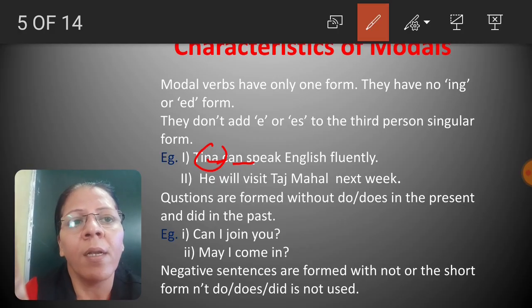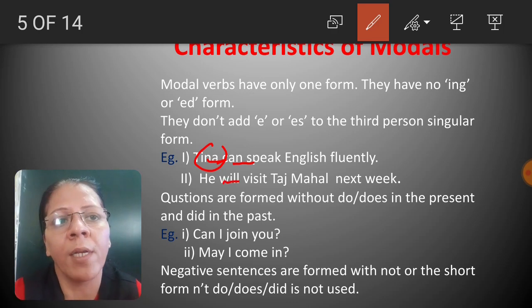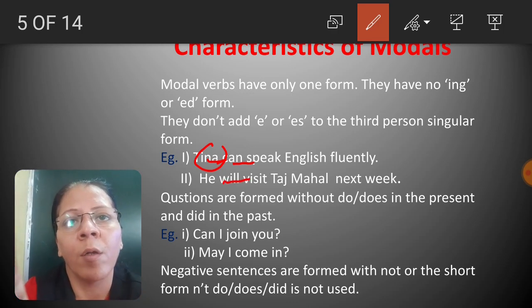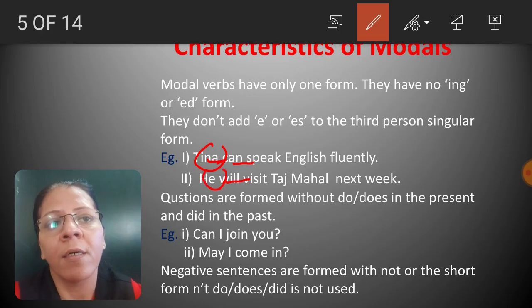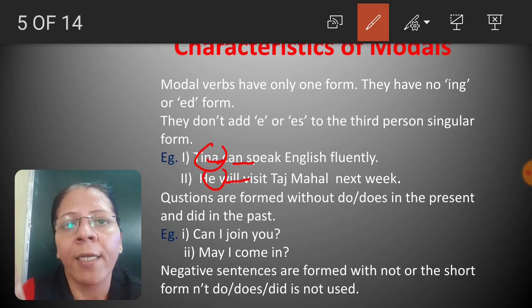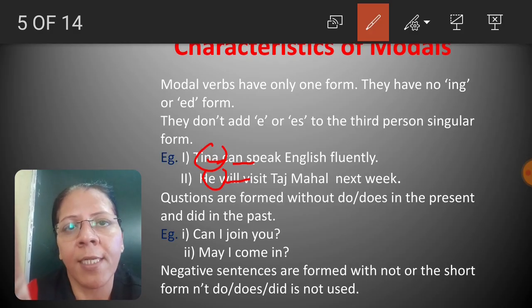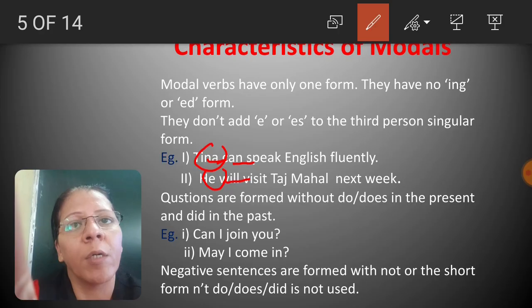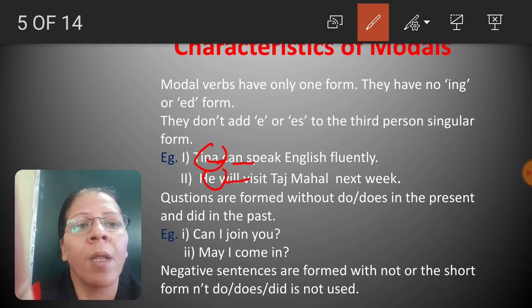Next example, he will visit Taj Mahal next week. Now will is the modal verb. Again here he is the third person pronoun. Here also we have not added s or es to will. It means modals don't take s or es for third person singular.